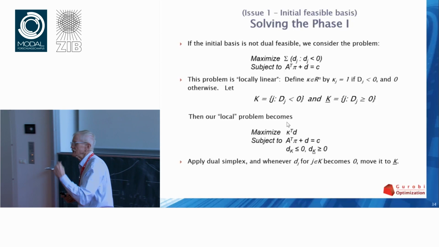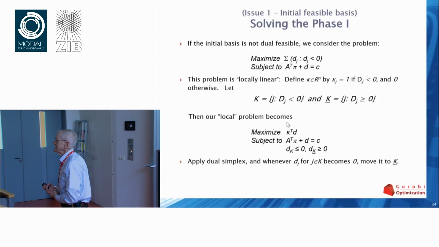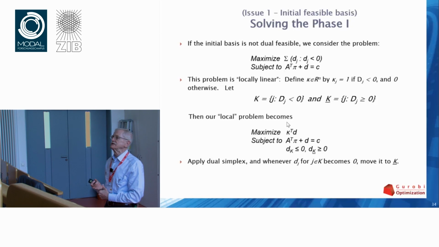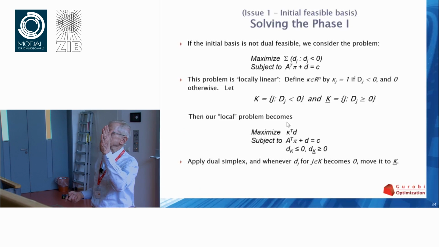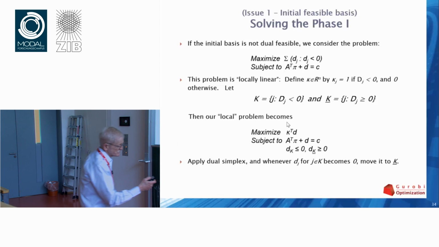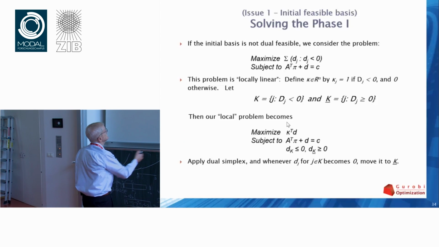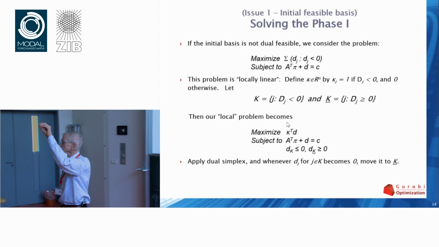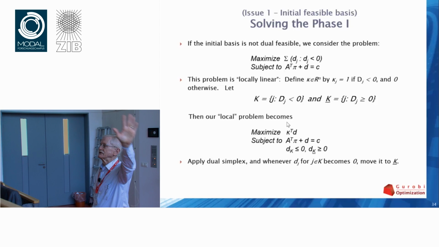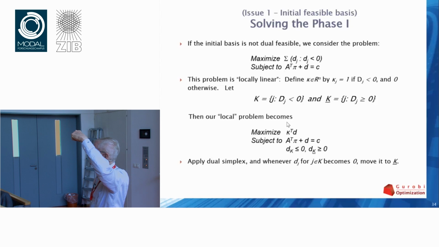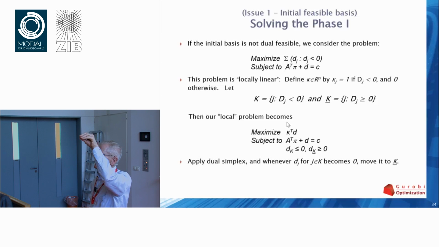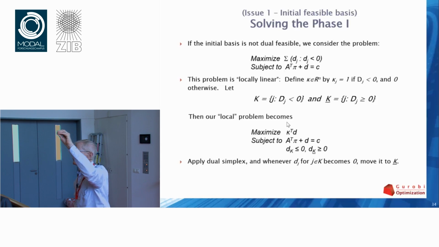Yeah. I got it. Okay, here's the answer to your question. I have tricked the algorithm into believing that I have a feasible basis by declaring variables that are less than or equal to 0 feasible. I changed their bounds. So right at that instant, it looks feasible because I said the bound is less than or equal to 0. I changed the objective to try to make that go away. But it's a good question. Sorry it took me so long to get it.